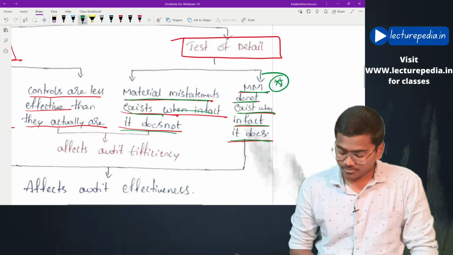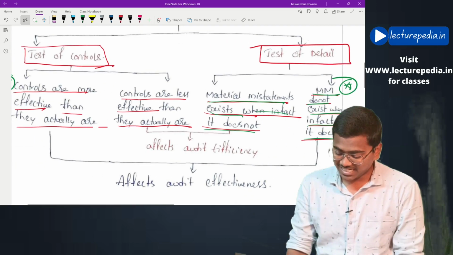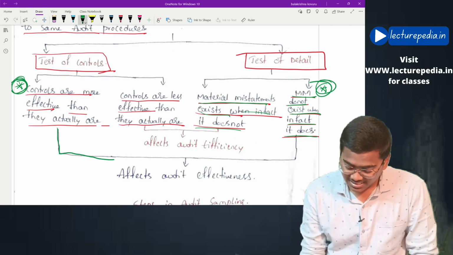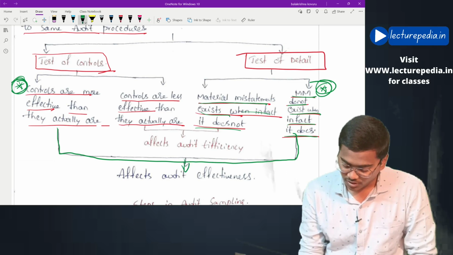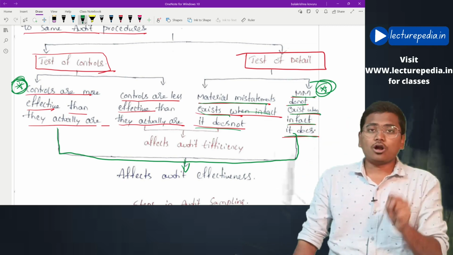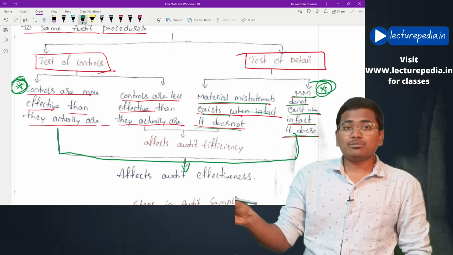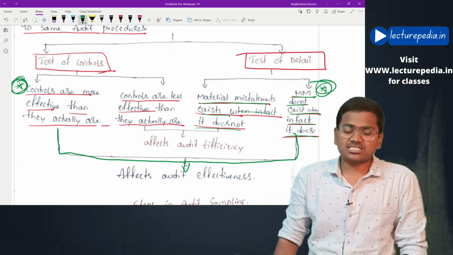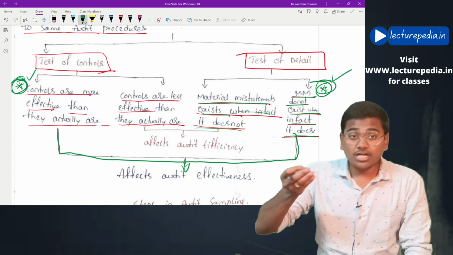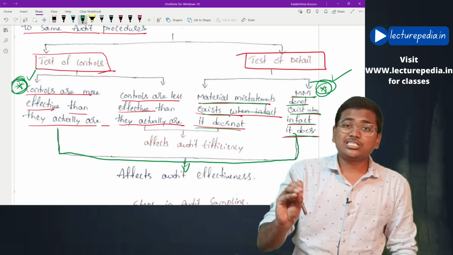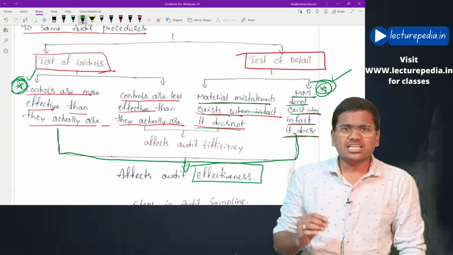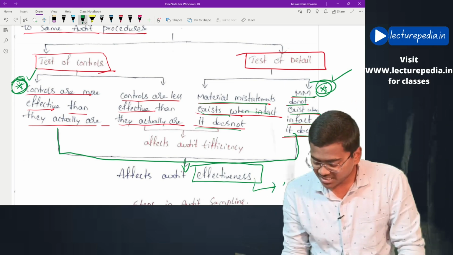This is more risky. Now these two green highlighted points, which are more risky, will affect the effectiveness of the audit. What is meant by effectiveness? Basically the objective of the auditor is to identify material misstatements in the financials of the entity. This is the objective of the auditor. Now in these two cases, the auditor is not able to achieve his objective, thereby it is affecting the effectiveness of the audit. Effectiveness means achieving the objective.